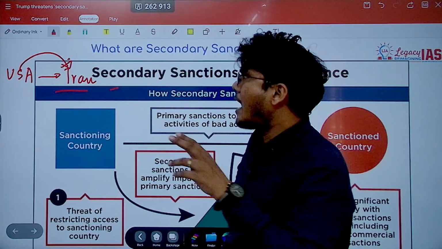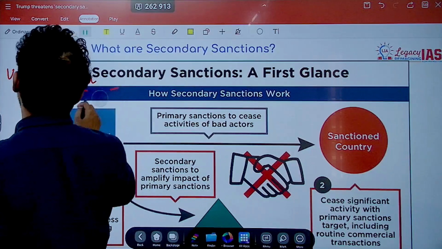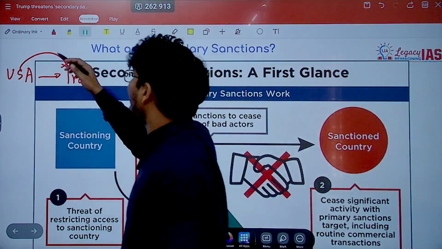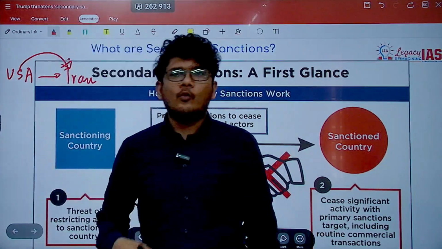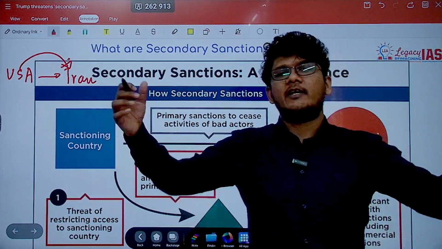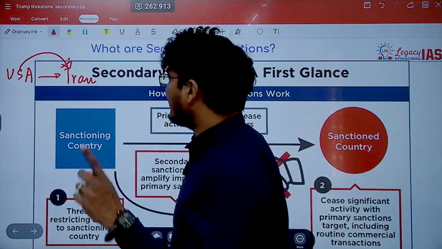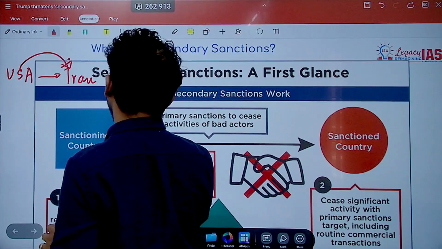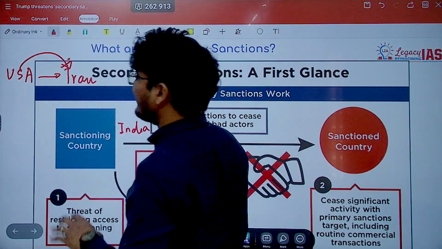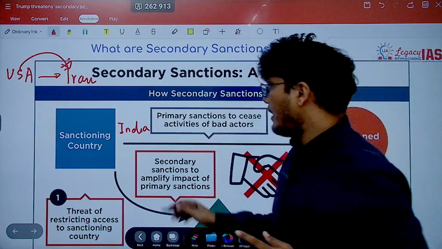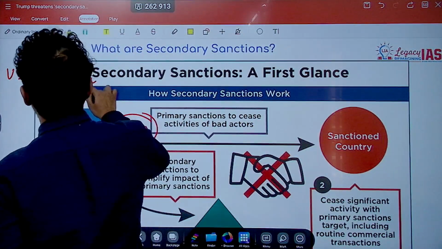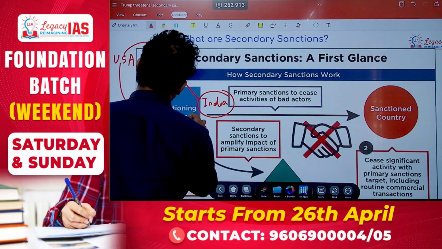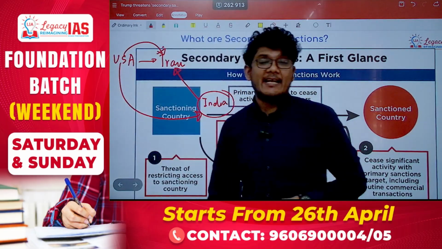But then USA, knowing that it has a huge amount of hard and soft power and a lot of influence over the world, stretches its power. It says that any country, for example India, if it tries to buy Iranian oil, then USA will impose sanctions on that country as well.